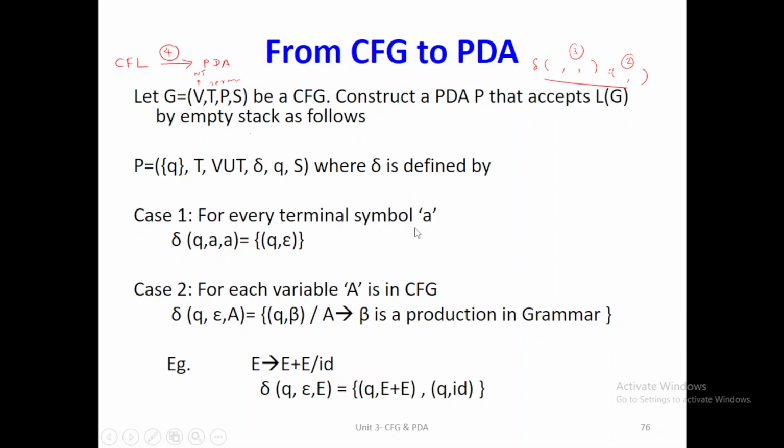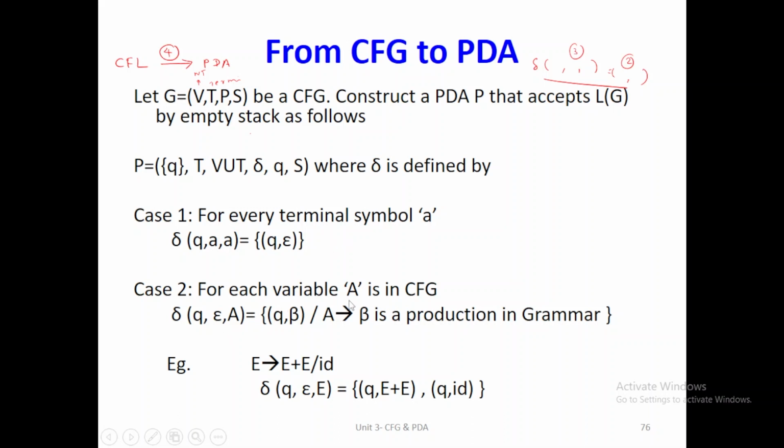So for every terminal symbol A, which means that A is a symbol which is available in a grammar, we can write it as tilde of these three values. So what are the three input parameters? State, alphabet symbol on tape, and the symbol on stack. So these two are same, so we just write the same symbol at the second and third parameter. And the output means we always write epsilon as the second parameter with the current same state. So this is the terminal notation's PDA function.